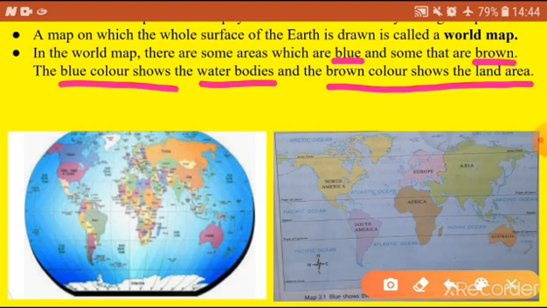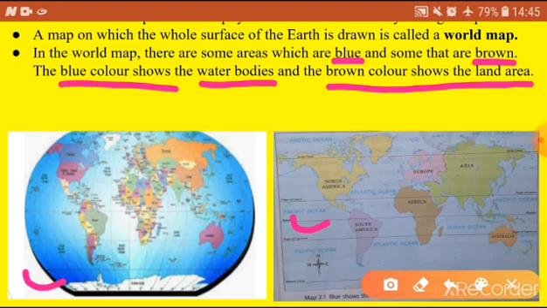This map will show the political features of the world. So political features means countries and their capitals. This second picture will show you the physical features of the world map. Physical features means, just now I said, water bodies, mountains and other things.